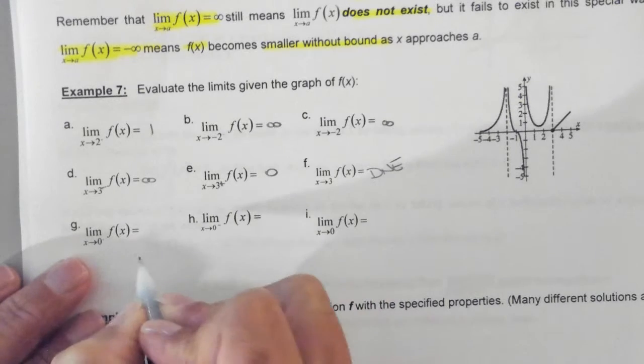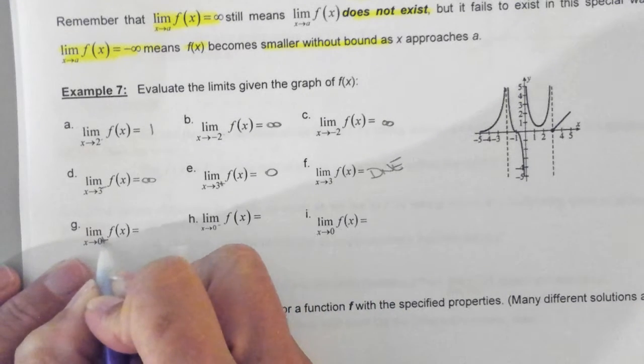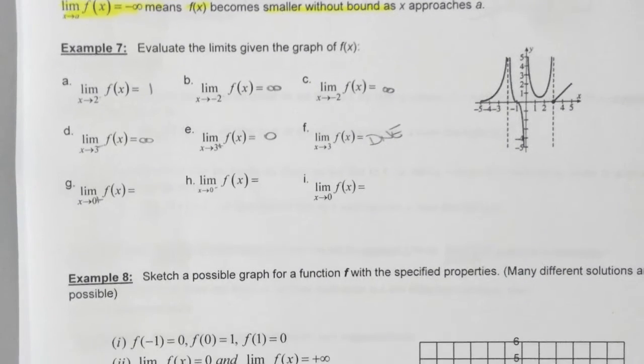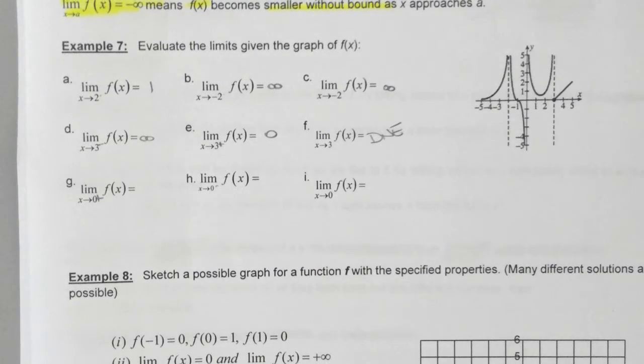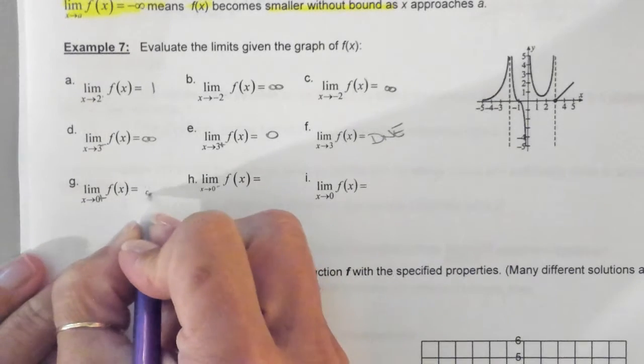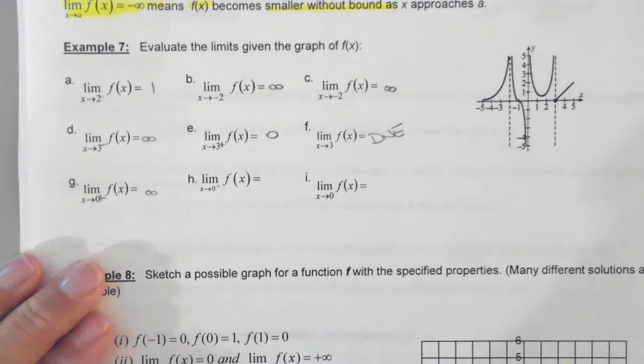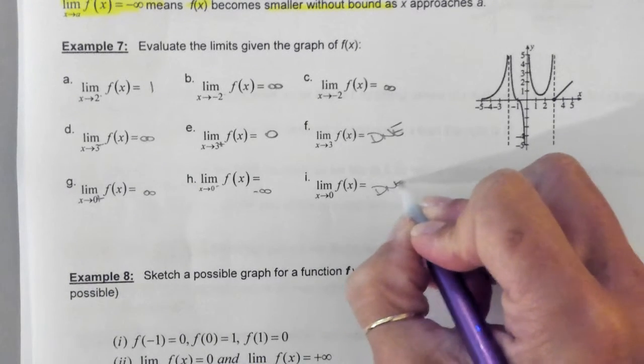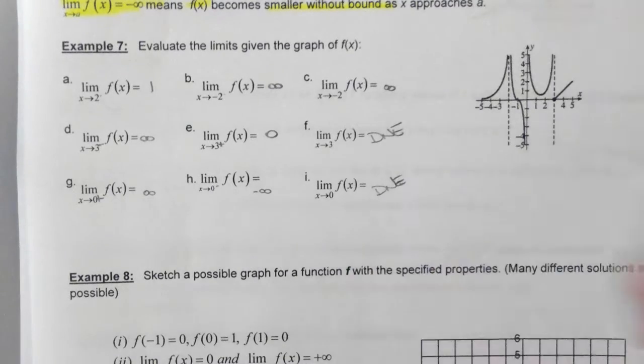So this one is from the right. This one is from the left. You can see that one, and that's overall. Okay, 0 from the right. Positive infinity. Okay, 0 from the left. Ooh, negative infinity. So they're going in different directions. Does not exist. That's right. Okay, questions before we sketch the next graph?